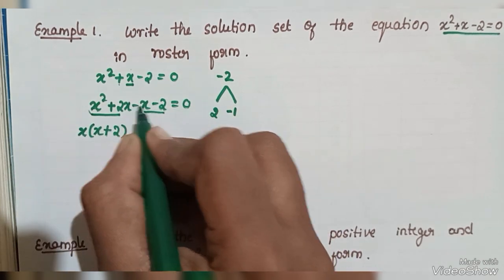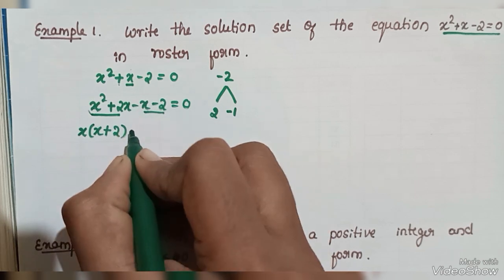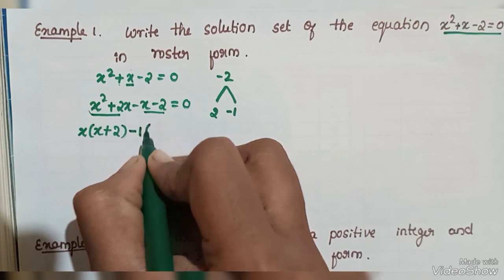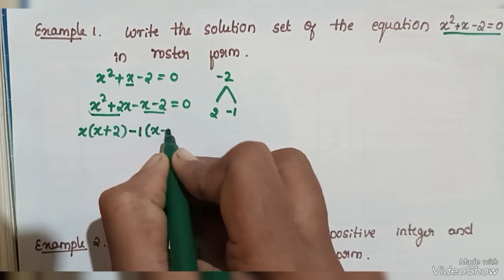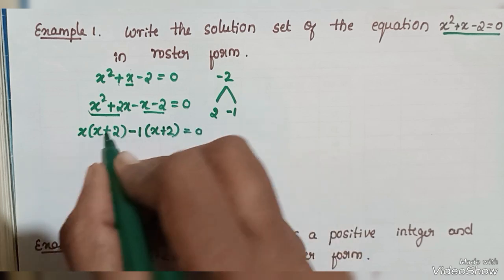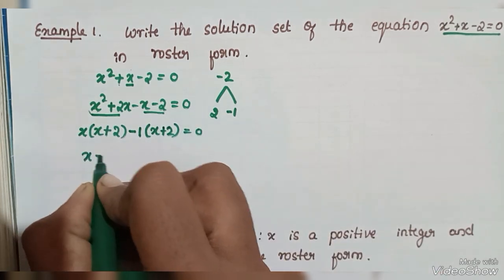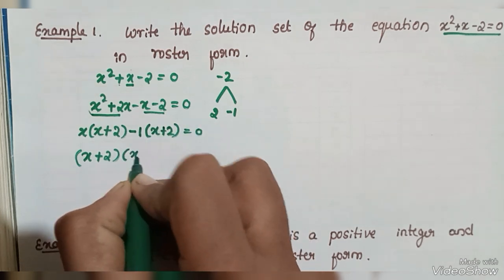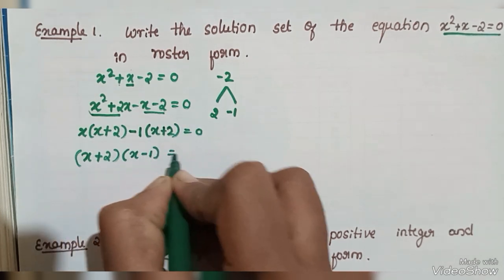Then here there is a minus in between x and 2. I will take common as a minus 1. Then we get x minus 2, x plus 2 is equals to 0. Then make it a 2 group, x plus 2 as common, we left x minus 1 equals to 0.